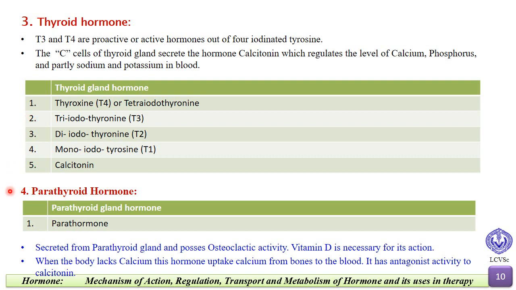Next we'll see parathyroid hormone. Parathyroid gland hormone is parathormone. It is secreted from the parathyroid gland and possesses osteoclastic activity. Vitamin D is very necessary for its action. When the body lacks calcium, this hormone uptakes calcium from bones to blood. So, we can say that it has antagonist activity to calcitonin.